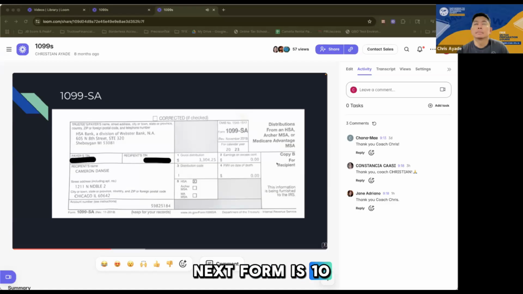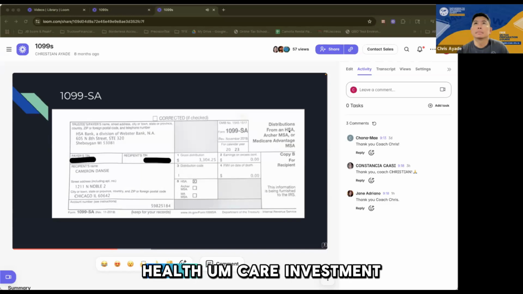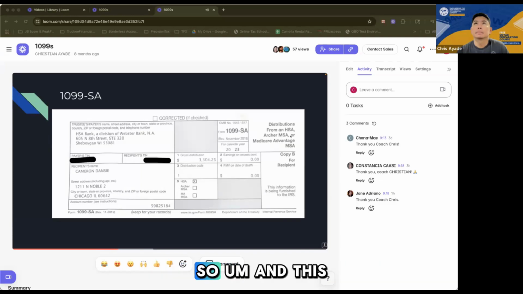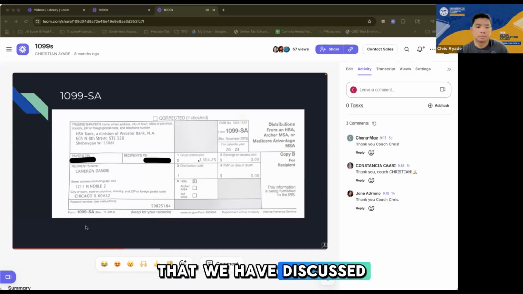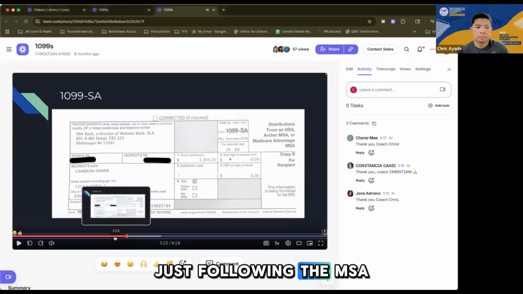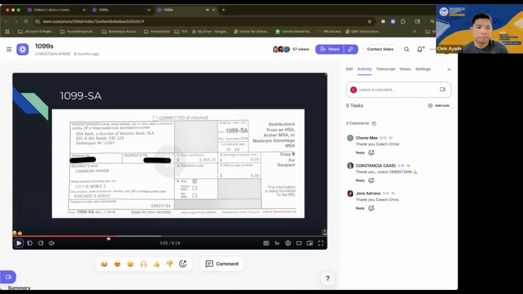Next form is 1099-SA. I have to correct myself earlier. SA is not for Social Security benefits, but this is a distribution for HSA, MSA. Usually this is health care investment. This is issued by a financial institution, typically a bank. And just like the W-2 and the other 1099s that we have discussed, your cue in entering this into the tax software is just following the boxes.